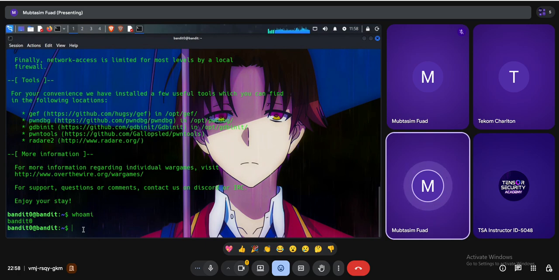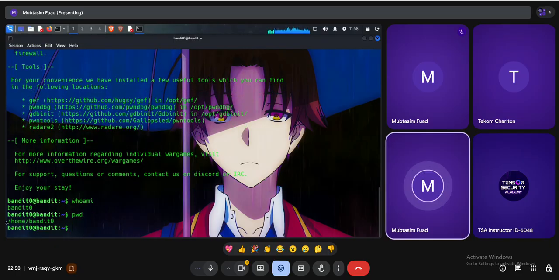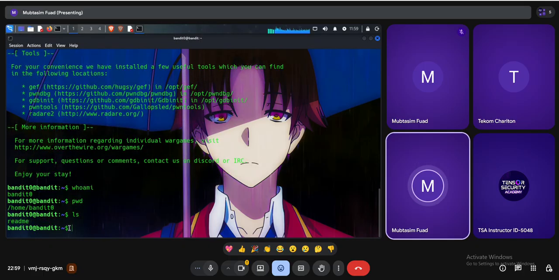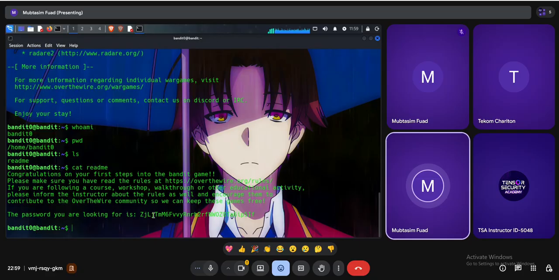I can also confirm whether I am in the home directory using a command called pwd. pwd means print working directory. So this is the home directory of this user. The home directory always starts with /home/ and then the username. That means we're currently in the home directory of the current user, which is bandit0. If I run the command ls, I can see there's a file called readme. I just have to read this file and I will get the password of the bandit1 user. So cat readme. And as you can see, I successfully got the password. So this is the password.